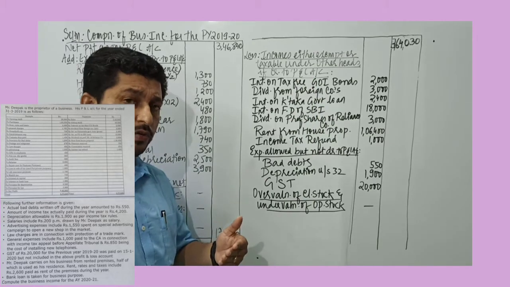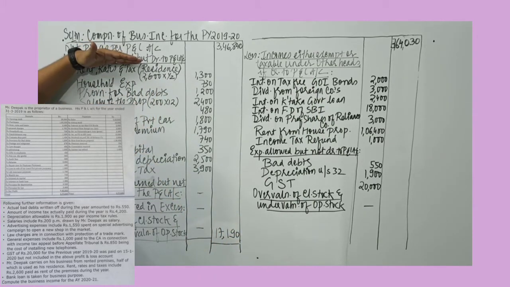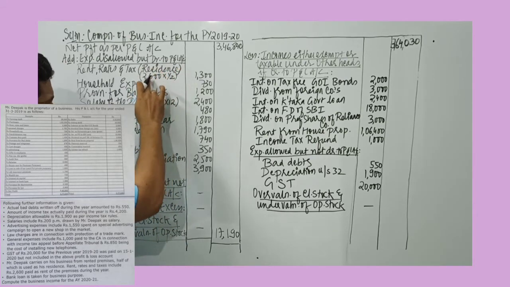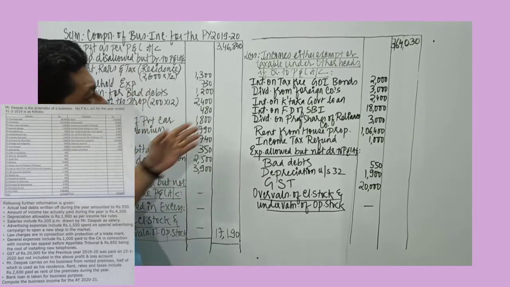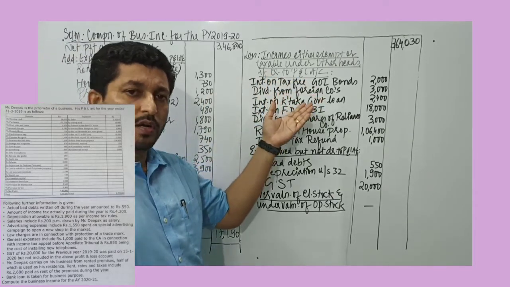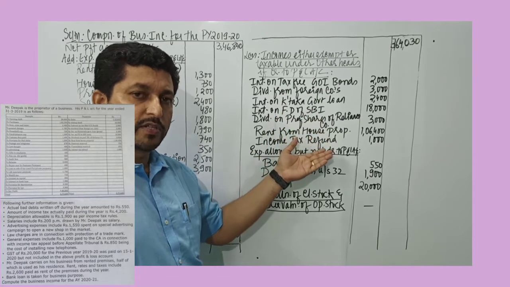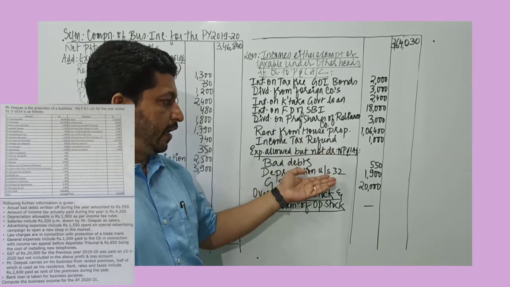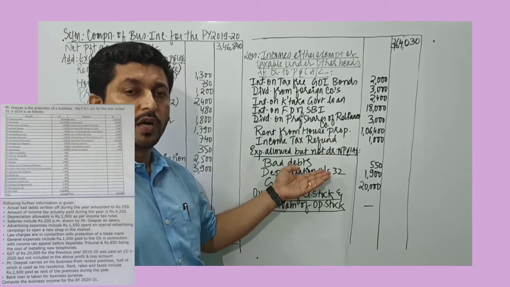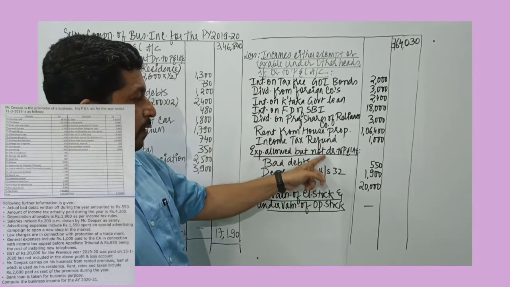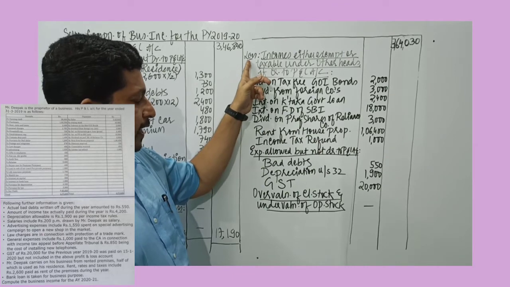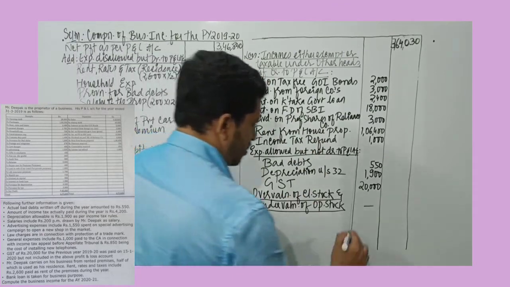So once again I tell you, if you want you can write the heading and write the items under the head. But it is not compulsory that you have to write the headings. You can just go on adding all the items to be added if it is disallowed. Deducting exempt incomes or income taxable under other heads if it is credited to profit and loss account. Then expenses allowed but not debited to profit and loss account mean profit has increased because it is not debited, so must be deducted now because these are expenses.